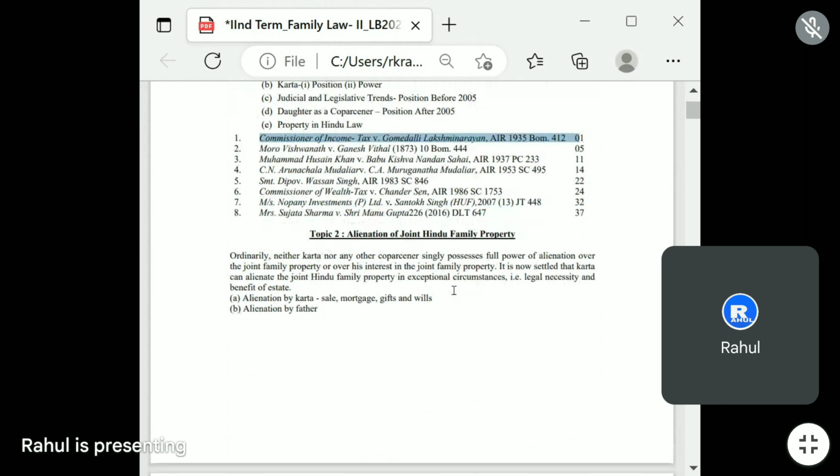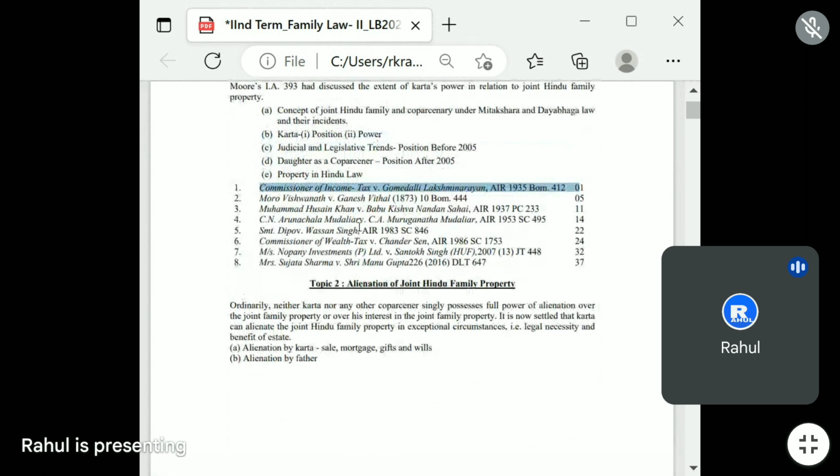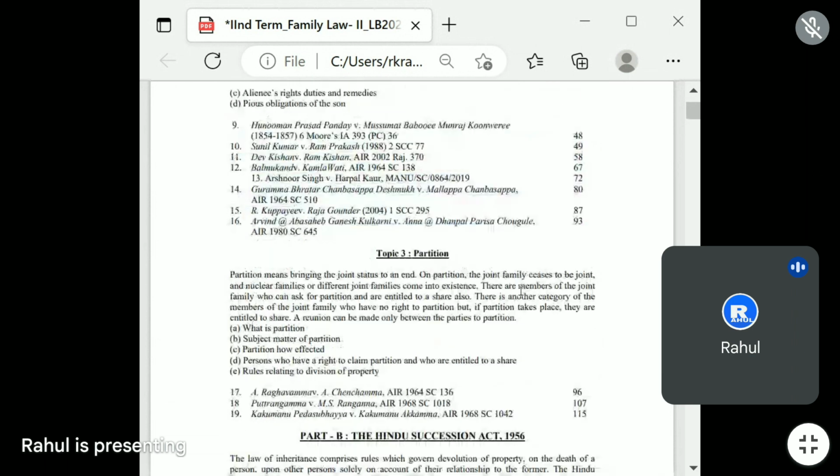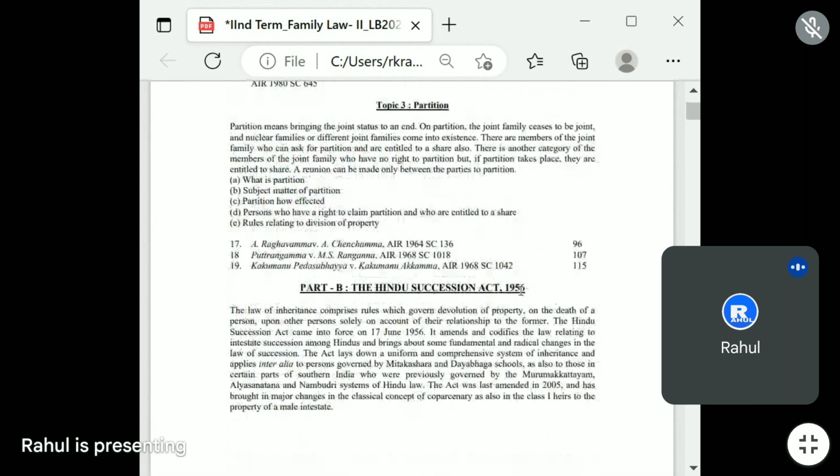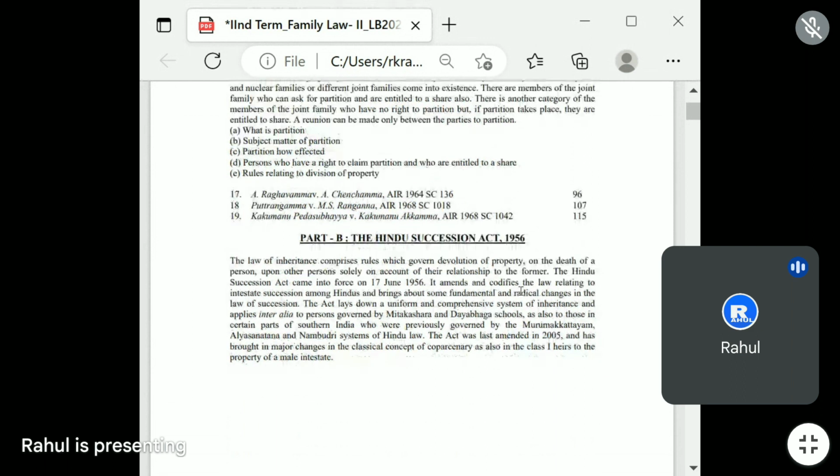Topic 2 is alienation of joint family property and topic 3 is partition. That is covered by Part A. Now come to Part B.